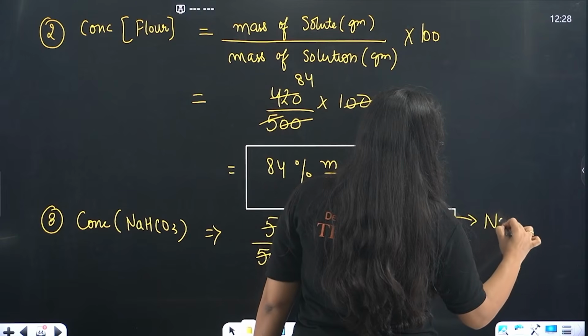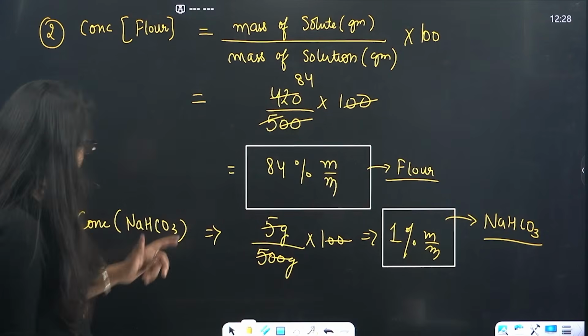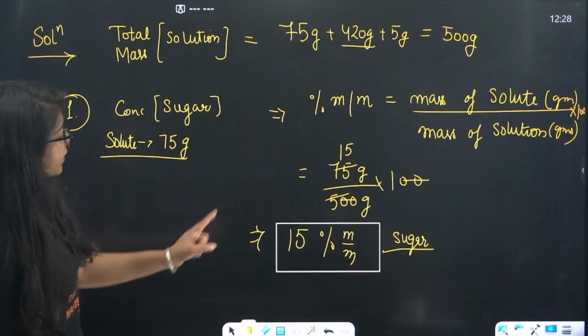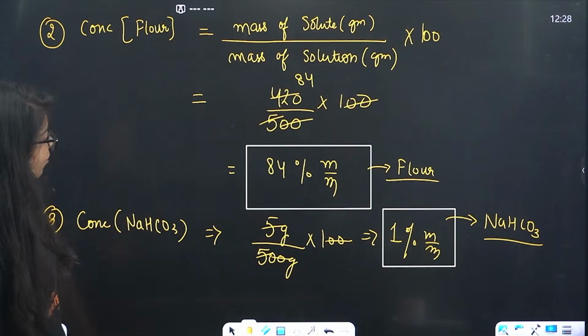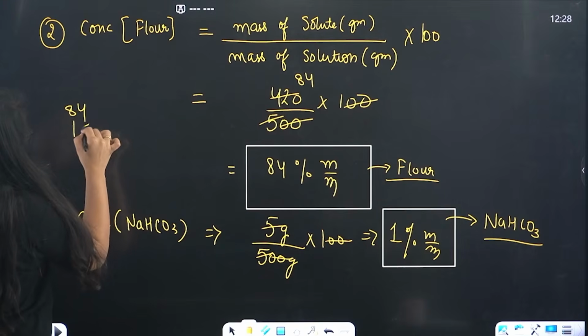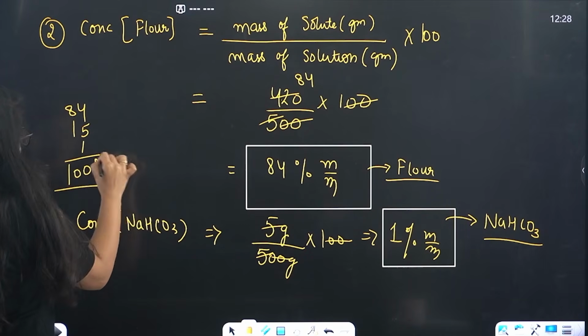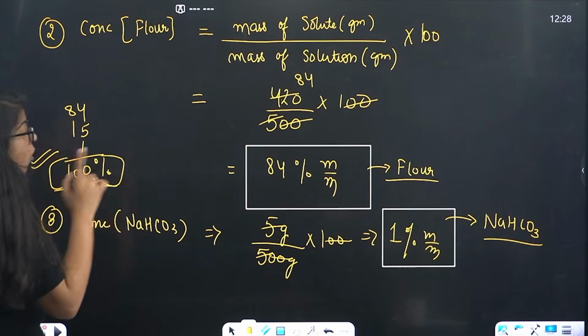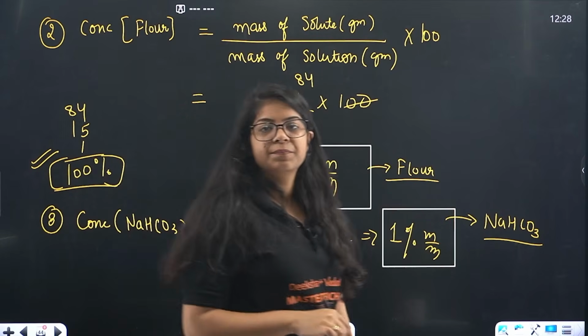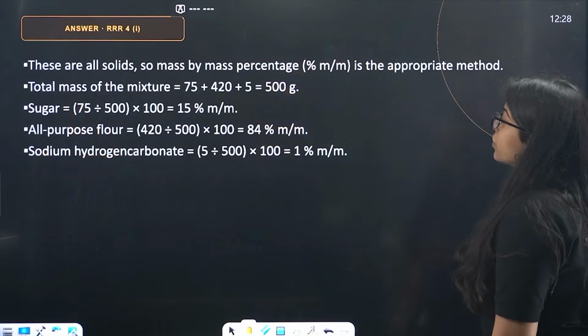This is NaHCO3. Now, see, is everything adding up? This is 15%. 84 plus 15 plus this one is total 100%. So that means all your answers are correct. Understood? Great. Let's move on to the next question on your screens.